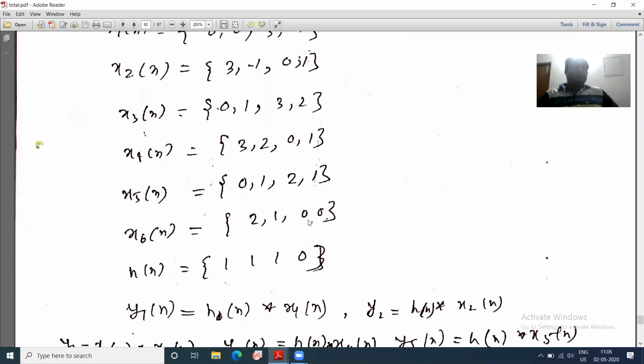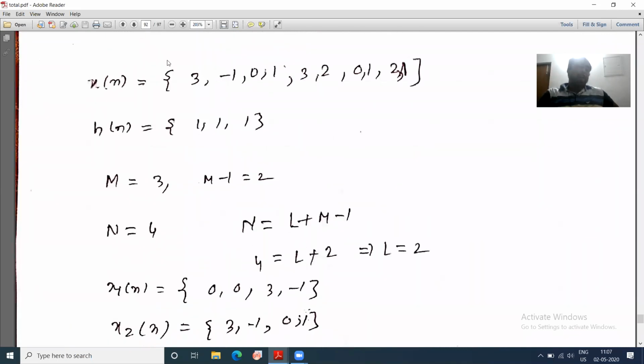The next data will be 0, 0. 0, 0 means there is no data. Since there is no data, I have to take 2 zeros to complete the set of 4. Okay. Now h of n is 1, 1, 1.